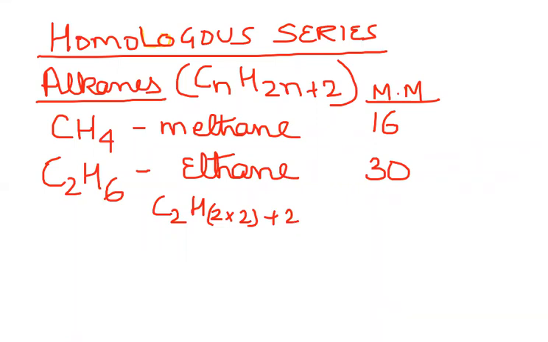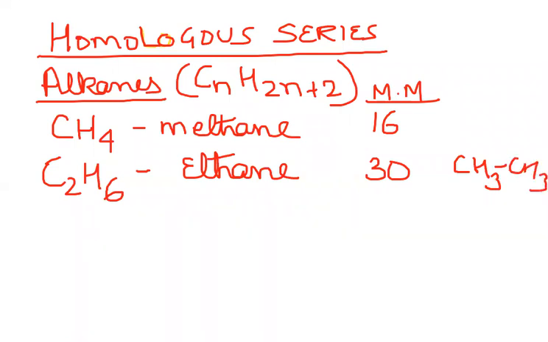What we are trying to say is that all the members in a particular homologous series can be represented by a general formula. If I write the structure of this C2H6, it is going to be written like this: CH3 and a CH3. Methane will be the same as what is here.